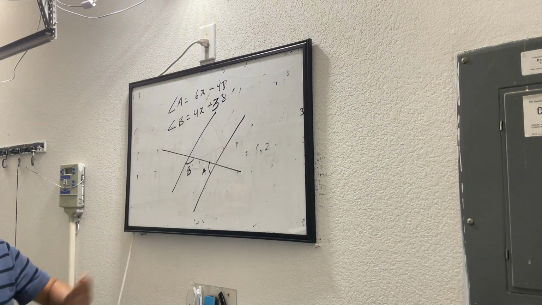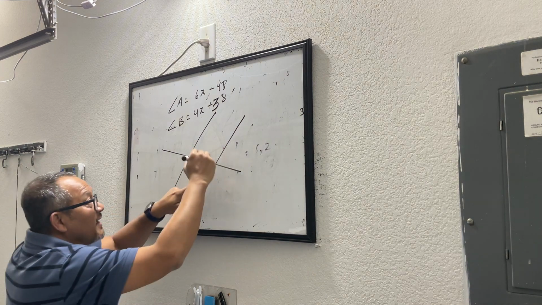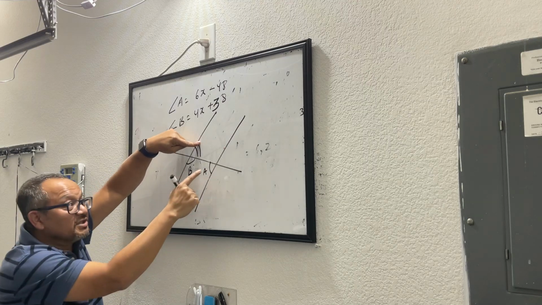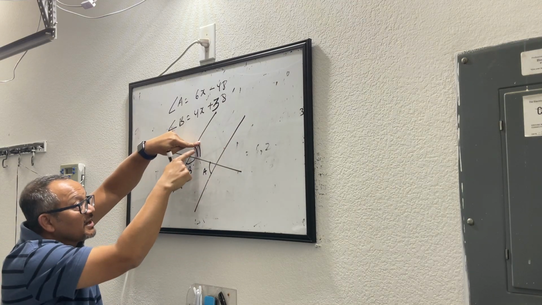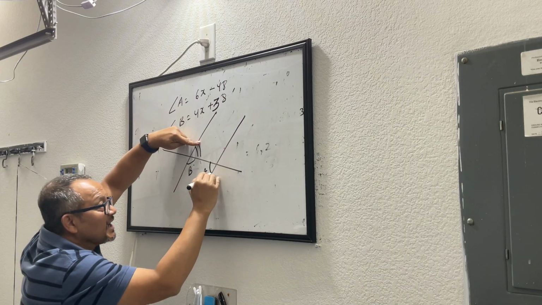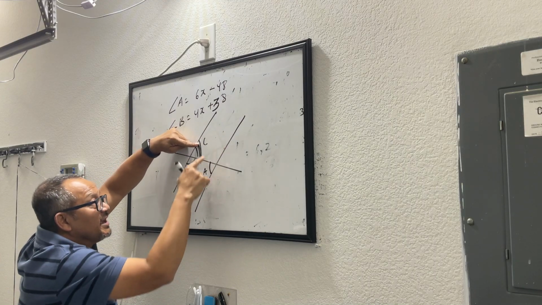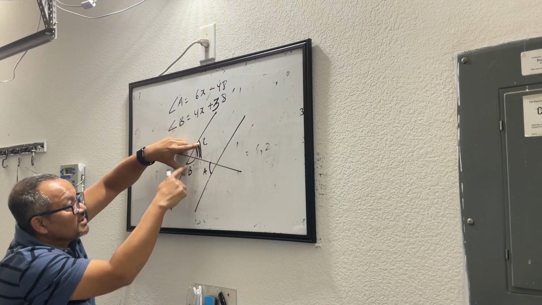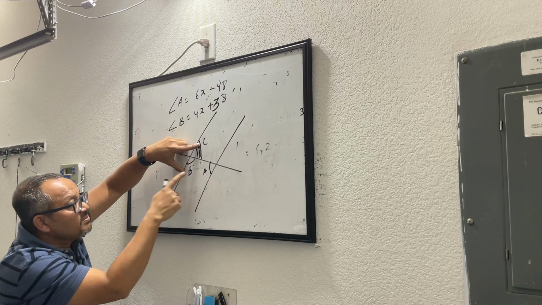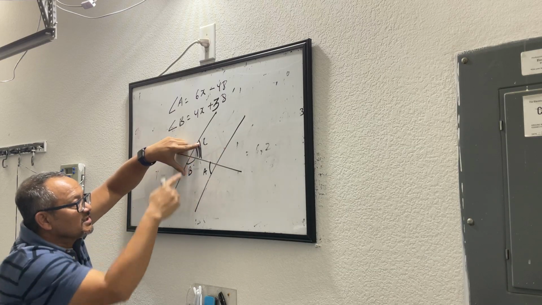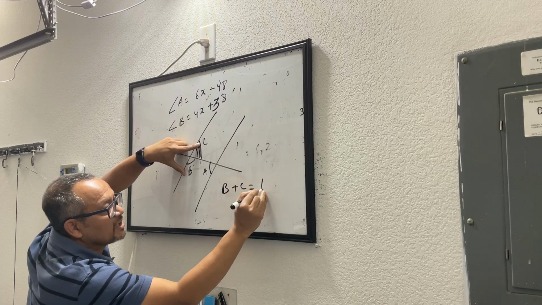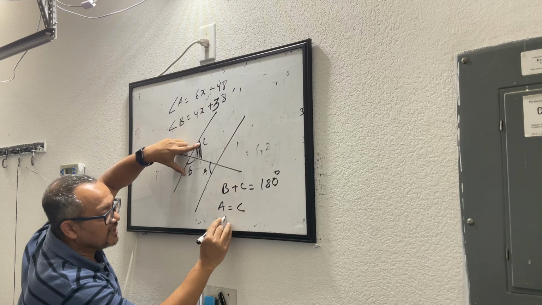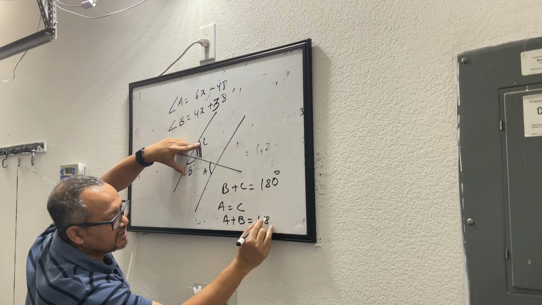See here, we just learned that when you have opposite interior angles, they are the same. So this angle and this angle will be the same, but we are not given this angle, we are given this angle. But look at this angle and this angle, let's say this is C. So A and C are the same. But these two angles together make 180 degrees. So B plus C is equal to 180 degrees and A is equal to C. So you can say A plus B will be equal to 180 degrees as well.